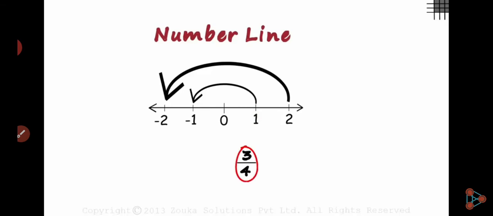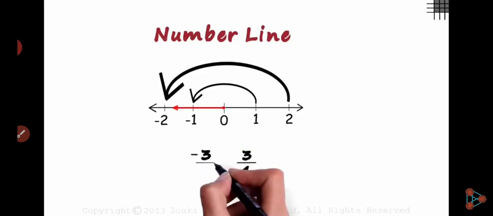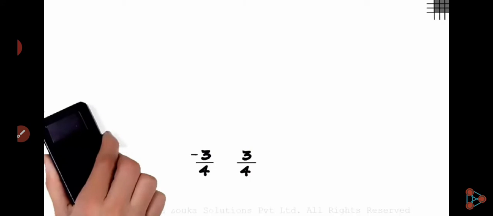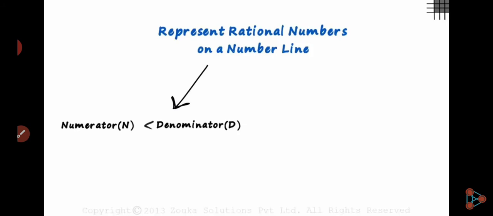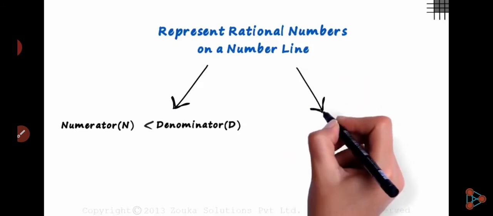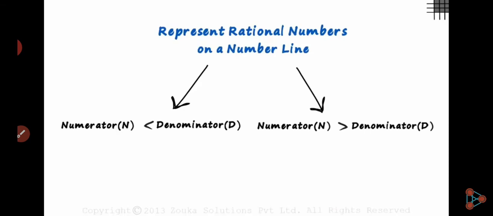Now if you want to denote 3/4, so how do we denote any number on the number line? If we talk about 3/4 and if we talk about -3/4, okay, so how to represent a rational number on the number line? There are two conditions: numerator is less than denominator, and numerator is greater than denominator. Okay, when numerator is less than the denominator,